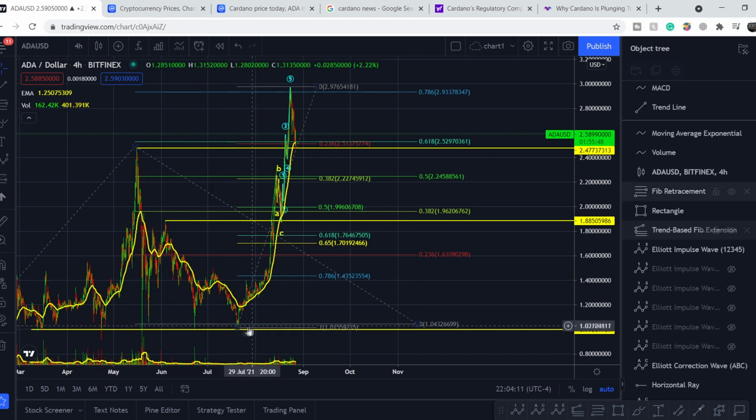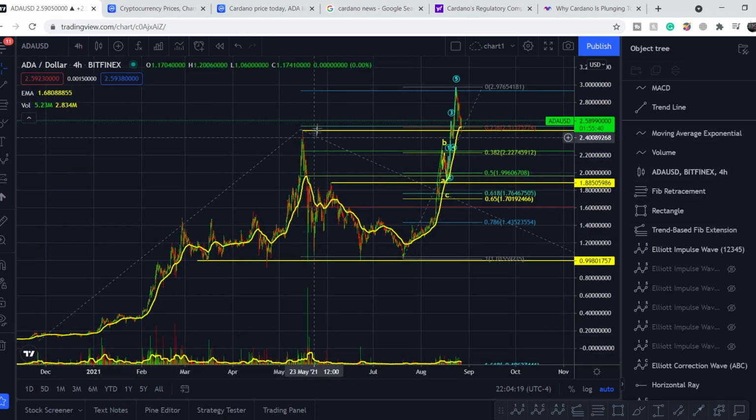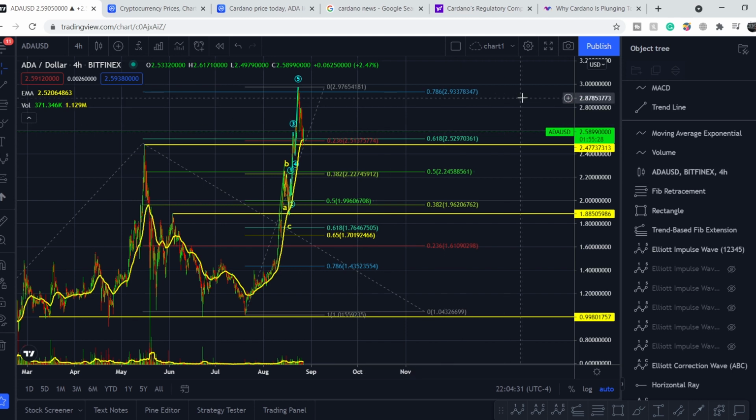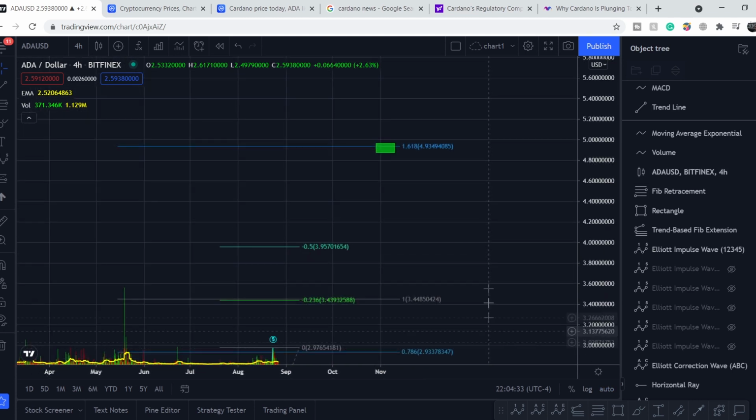As you can see, we have very strong support right here. Right after this all-time high, we have this point as our lowest. And with the assumption that this is only the first wave on the biggest scale for now, we have to land at the top of our third wave. And this is only the first wave in the entire movement of the third wave. And this top might be at the level of the 1.618 extension. And it is a price point slightly below the $5 mark, about